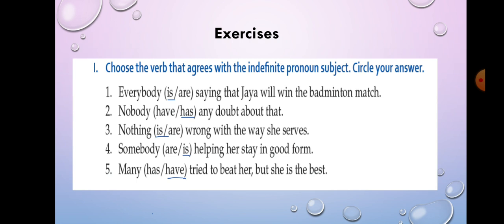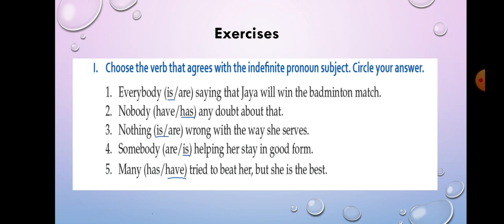Here many is plural. So what will we use? We will use have. Many have tried to beat her, but she is the best. So this way, if it is singular, you will use is and has, and if it is plural, you will use are or have. Okay, clear?